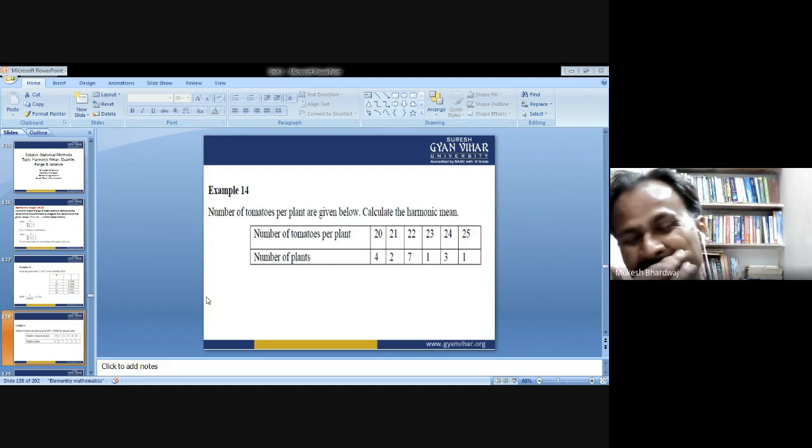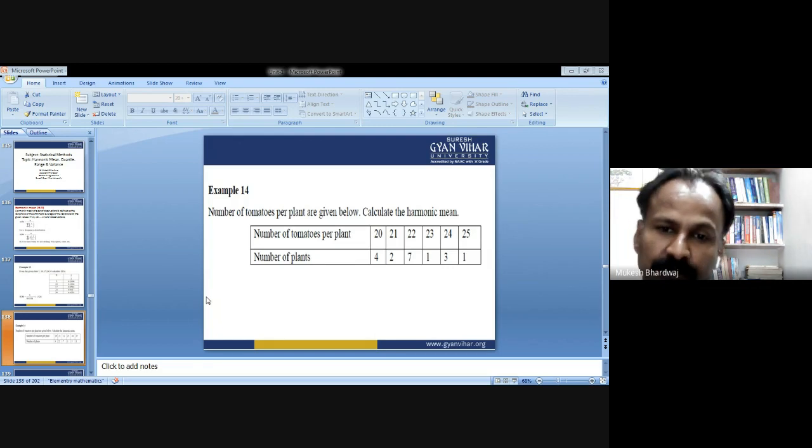And do the summation of all these values and divide by the number of observation. Now the number of plants gives the total number of observation. Okay. So do the addition of all these plants. 4 plus 2, 6, 6 plus 7, 13, 13 plus 1, 14, 14 plus 3, 17 and 18. So here the n is equals to 18.